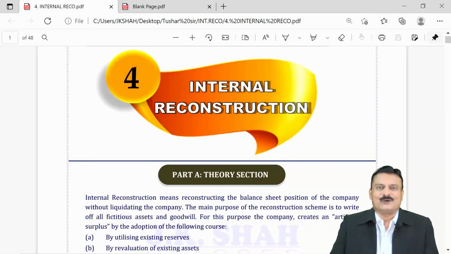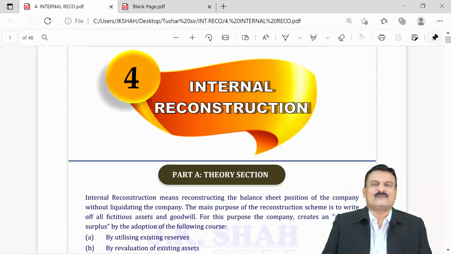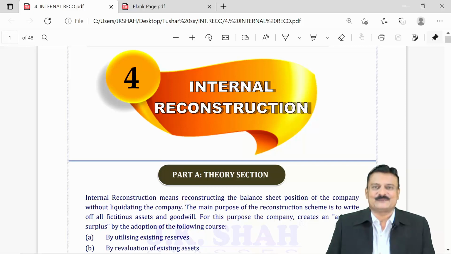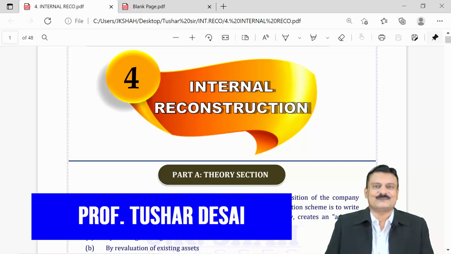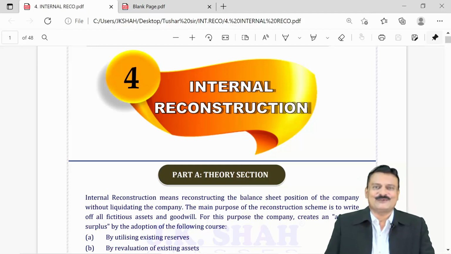Take up revision for one of the very crucial topics of Advanced Accounts, Paper 5 of CA Inter. That is internal reconstruction. One of the lengthiest of the questions. If you count a list of lengthiest solutions, this can be one of them. Why? Because you must have seen the questions having at least 10 to 12 adjustments, requiring journal entries, and then the question telling you to prepare the revised balance sheet.